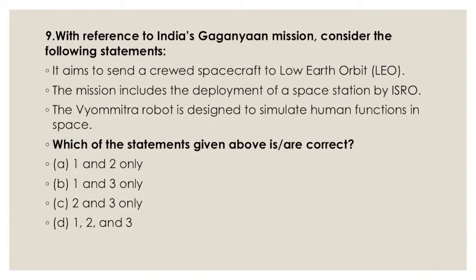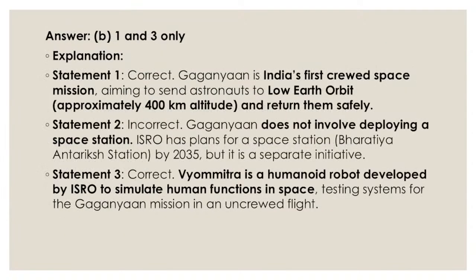Space sciences, and India is taking leaps in terms of missions. Here we are talking about the Gaganyaan mission. With reference to India's Gaganyaan mission, which of the statements given above are correct? 1 and 2, 1 and 3, 2 and 3, or 1, 2 and 3. Deployment of a space station by ISRO is wrong. So the correct answer is 1 and 3. Now let's see the explanation.